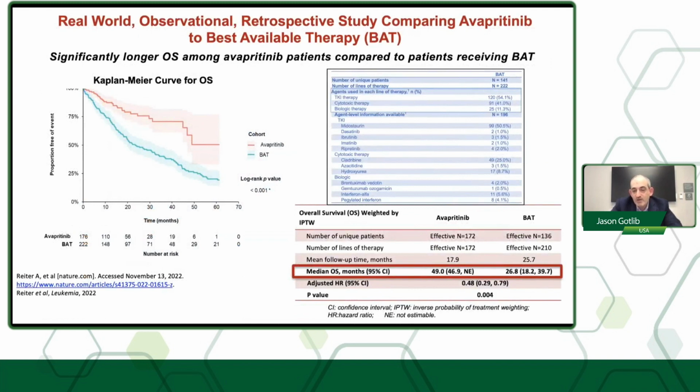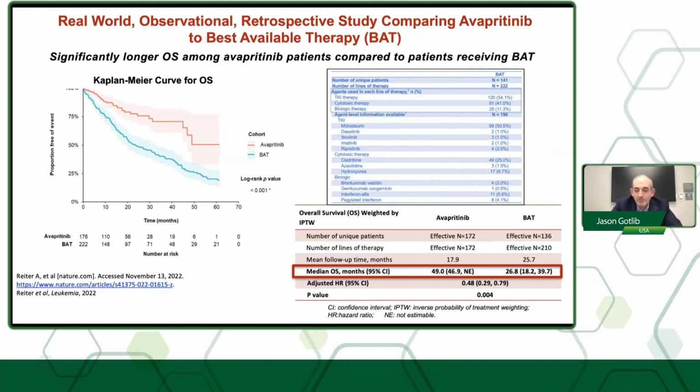Now, the question comes up is whether avapritinib is modifying the disease natural history. Of course, there's not going to be a randomized study between best available therapy or avapritinib. In the absence of that, this is a real-world study with data obtained from several academic centers with expertise in mast cell disease. The best available therapy included patients with midostaurin, which comprised 50% of the best available therapy arm. You can see here that regarding overall survival, there was about a 50% improvement in survival with avapritinib compared to best available therapy.